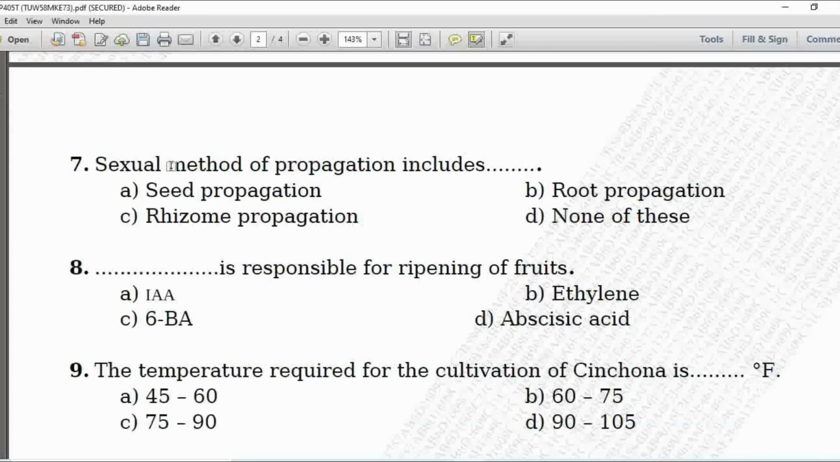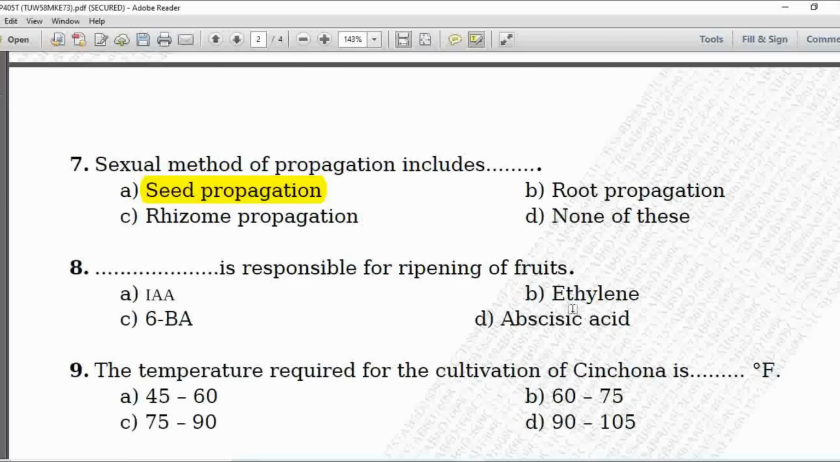Next MCQ, 7th one, sexual method of propagation includes dash dash. Option A is seed propagation, B is root propagation, C is rhizome propagation and D is none of these. Here sexual method of propagation includes option number A, that is seed propagation.